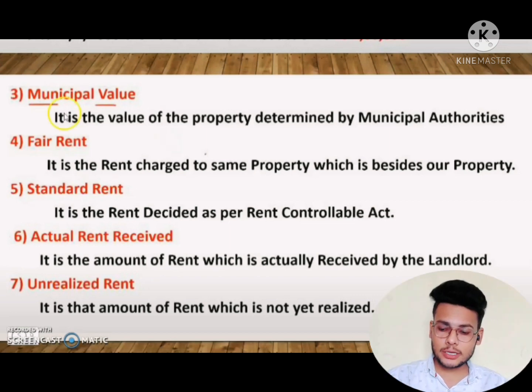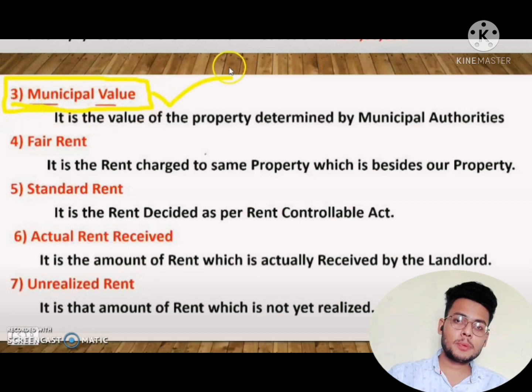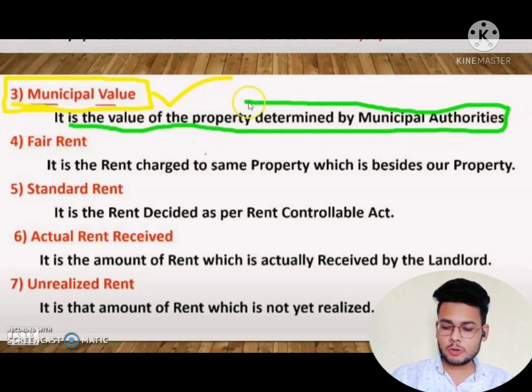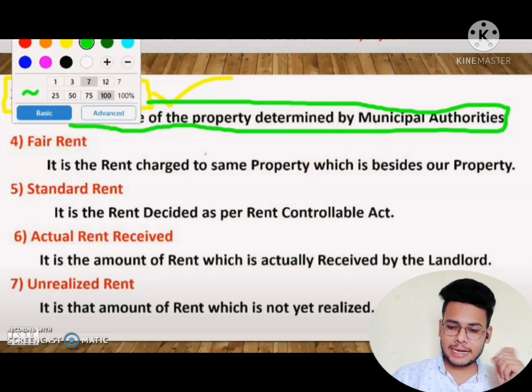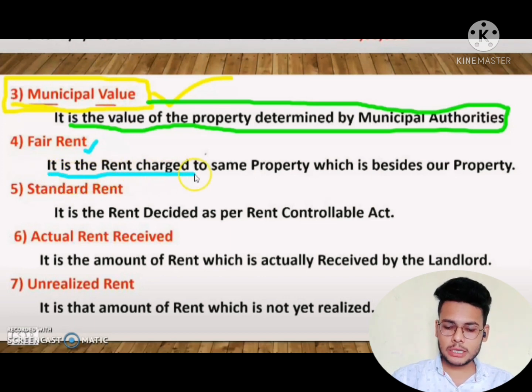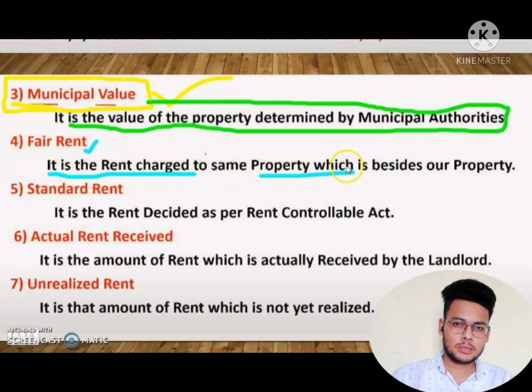By the municipal authorities, whichever property is determined as a municipal, that is known as municipal value. Okay, and next is fair rental value. What is that? It is a rent charged to some property. The fair rental value is a rent charged to some property which is beside our property.